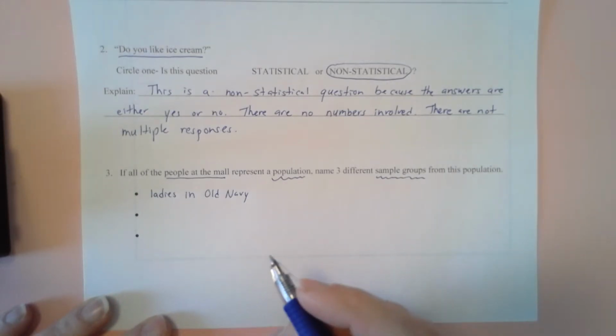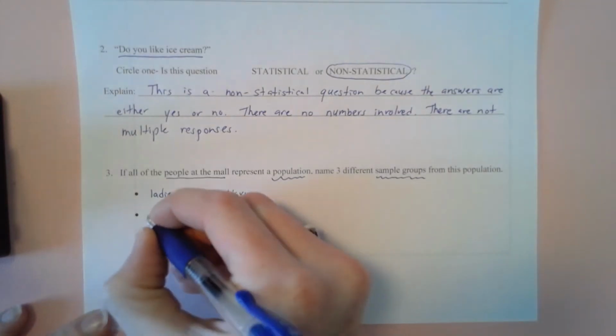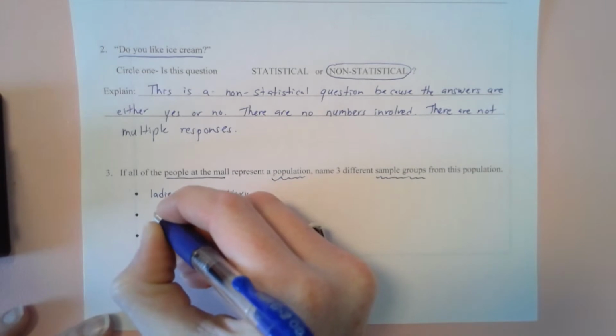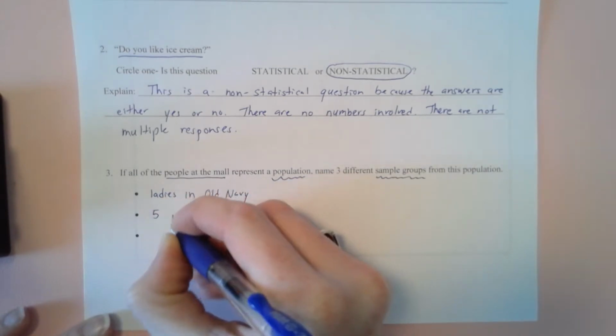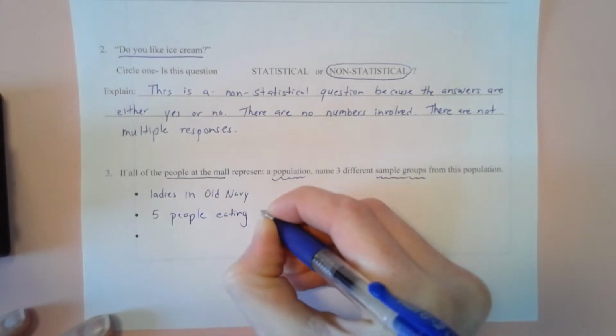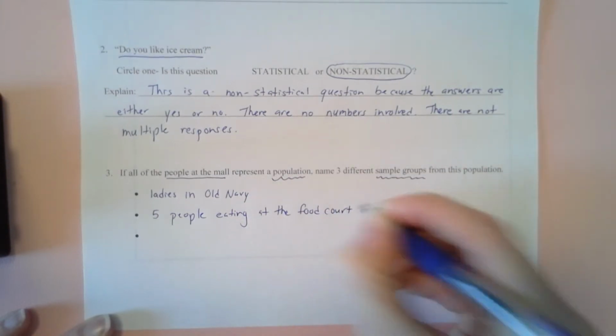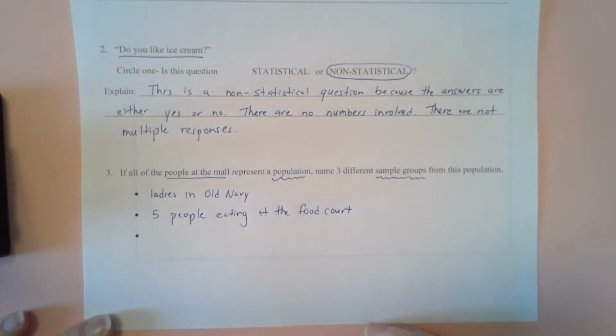I'm trying to think where else I go at the mall. Maybe I go to the food court. So, 5 people eating at the food court. I'm trying to think of another group. Who else could I ask? Could just ask, I don't know.